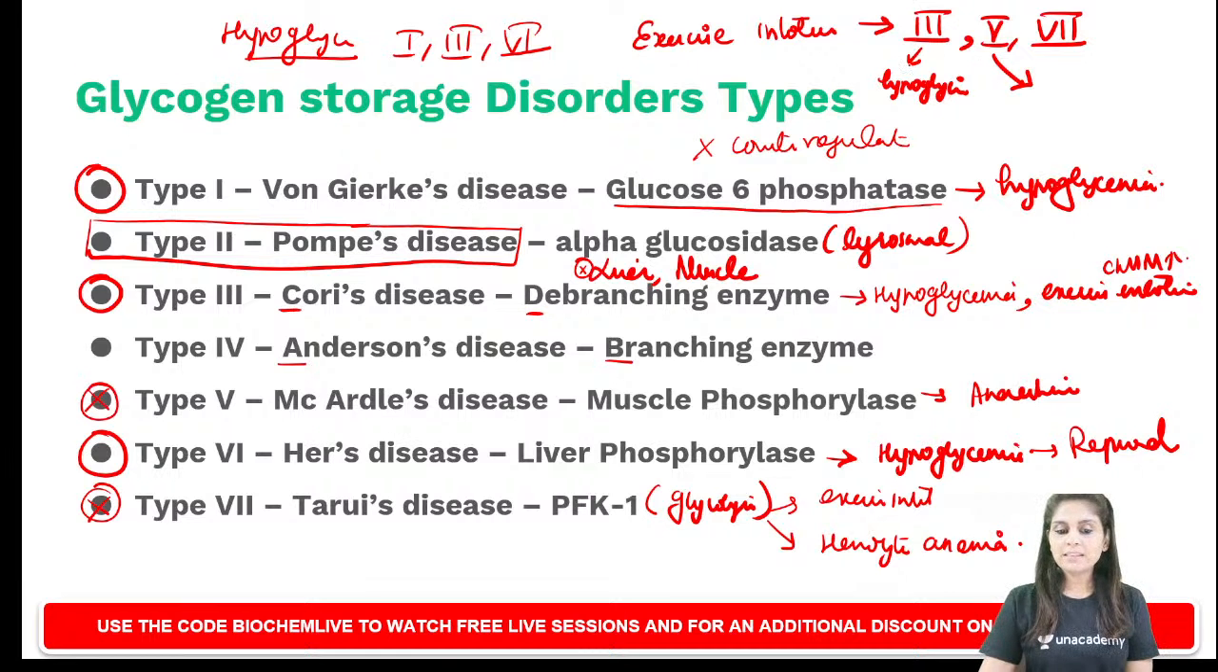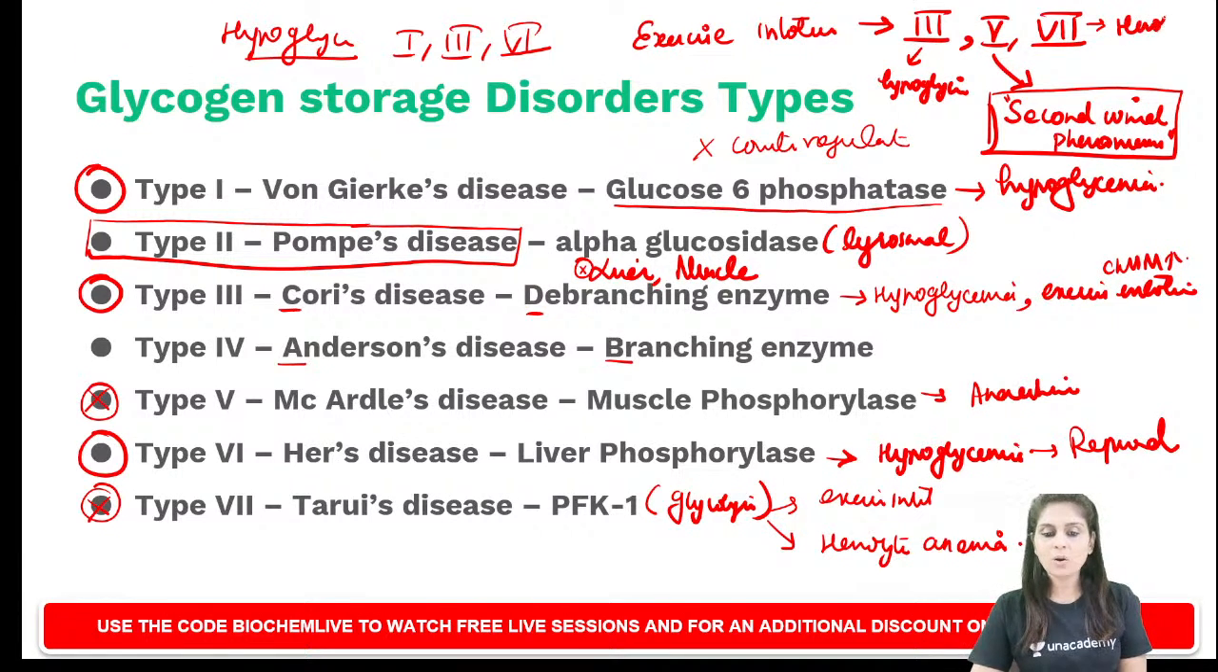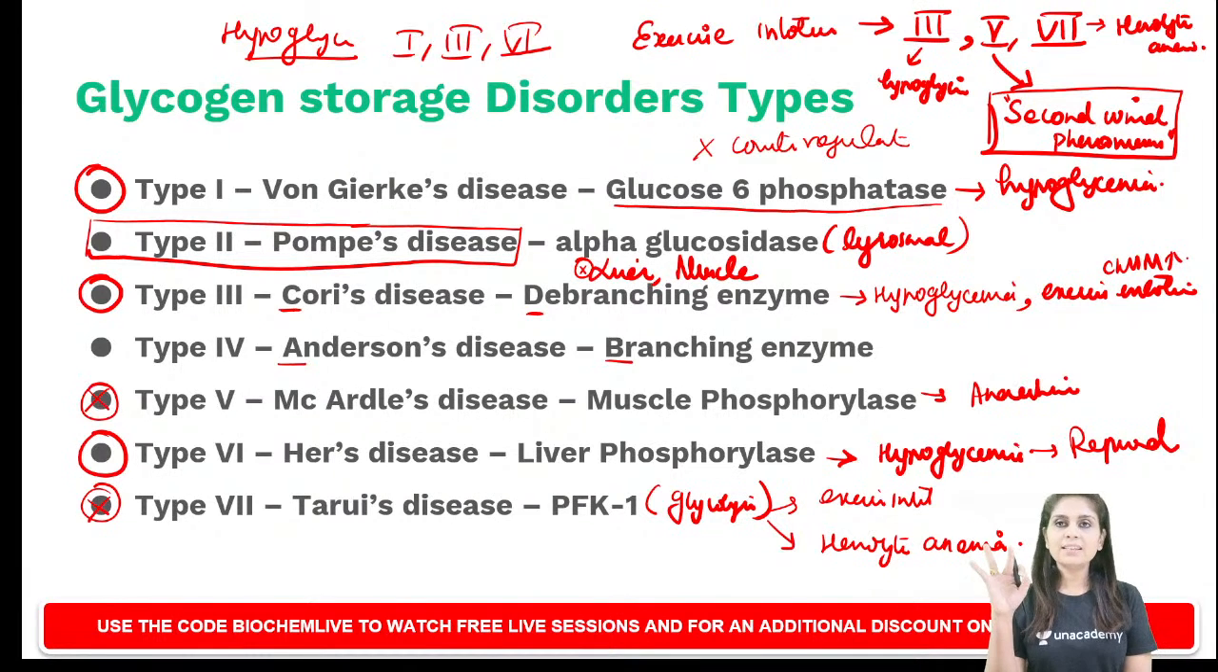So type 3 will present along with hypoglycemia. Type 5 will be purely exercise intolerance. And in type 5 there is something called the second wind phenomenon, about which I'll tell you in the next class. For now just memorize type 5 is characterized by second wind phenomenon. In type 7 there is exercise intolerance, but along with it there will also be hemolytic anemia. Clear? So exercise intolerance: type 3, type 5 and type 7.